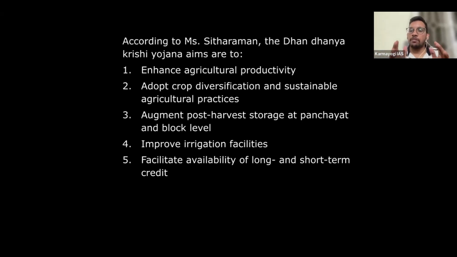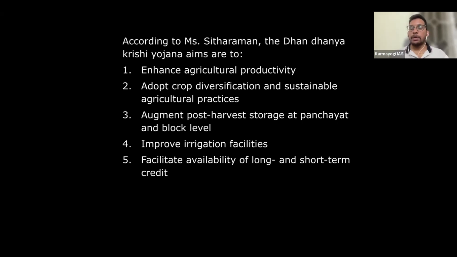For every 100 rupees, 23 rupees we are wasting. If we could create storage facilities, it would be much easier for us. This wasted money could have been spent on creating infrastructure, which would save a lot of farmers' money.